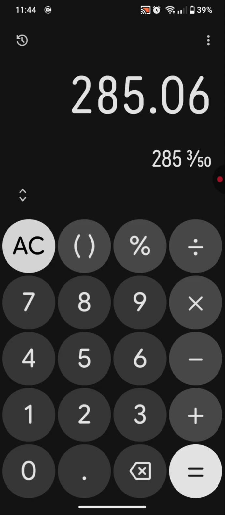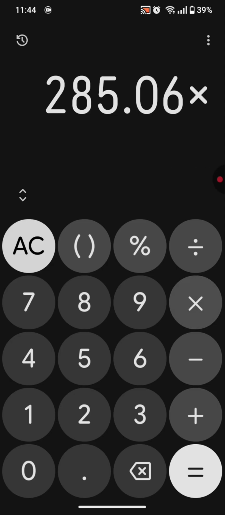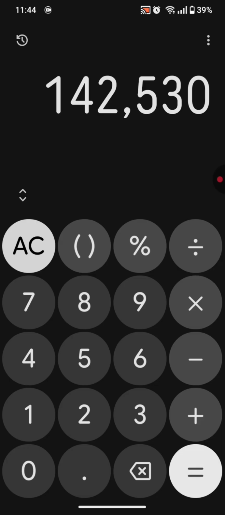So now for those who started with 500 USD, let's go ahead and do the calculation. For those who started with 500 USD, you will have made a total profit of 142,530 Nigerian naira. So that is exactly how this arbitrage works. You deposit, you withdraw, and you sell. So to get your account activated for arbitrage, check out the playlist that I showed you guys at the beginning of this video, so you can get your account activated for arbitrage.